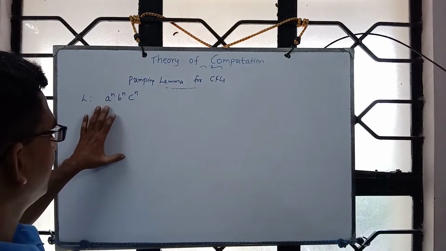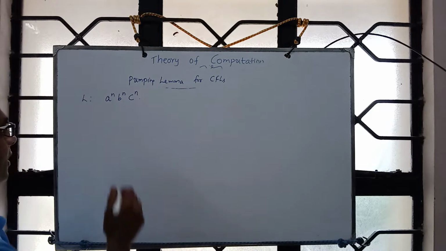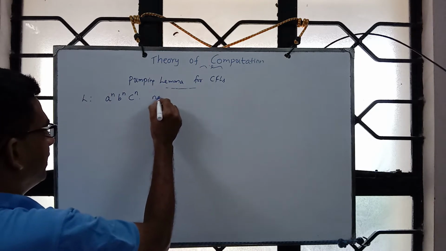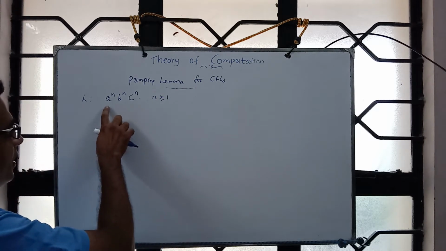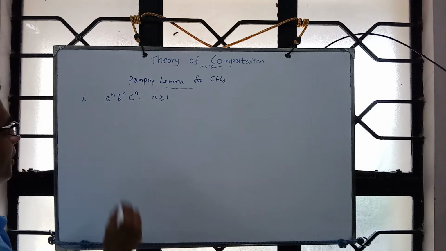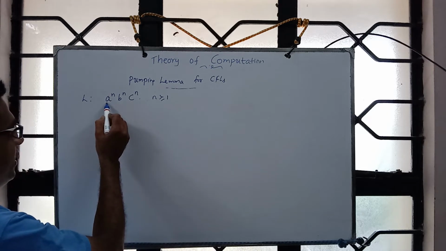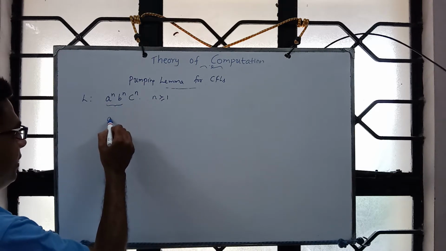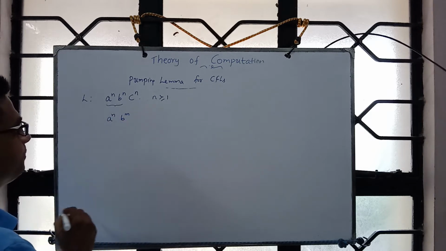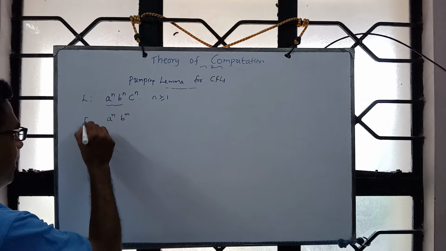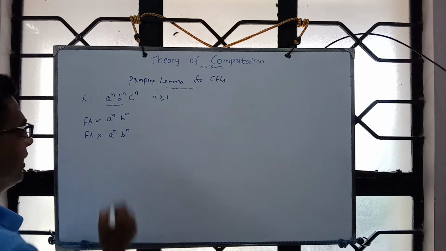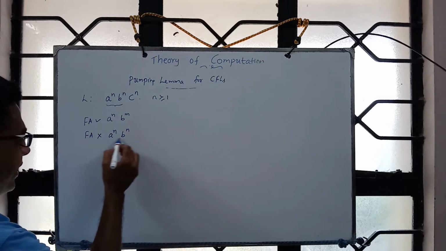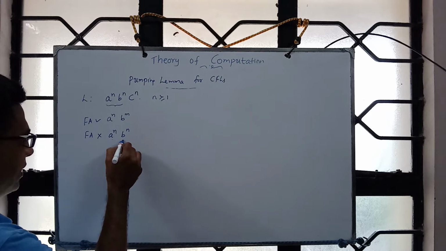Here is our first language for consideration, a power n, b power n, c power n, where n is at least 1. We already had some intuition that this will not be context free, because a finite automaton can accept a power n, b power m, and it cannot accept a power n, b power n. The thing is, it cannot remember the number of A's read when it comes to B.